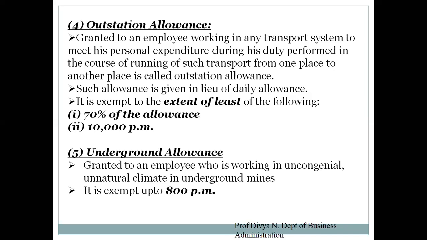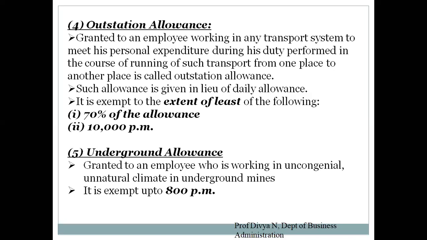Don't worry. Next, underground allowance. You will get this allowance in section A as well. What is outstation allowance? What is underground allowance? You will have to know the meaning as well. Underground allowance is granted to an employee who is working in an unnatural climate in underground mines.